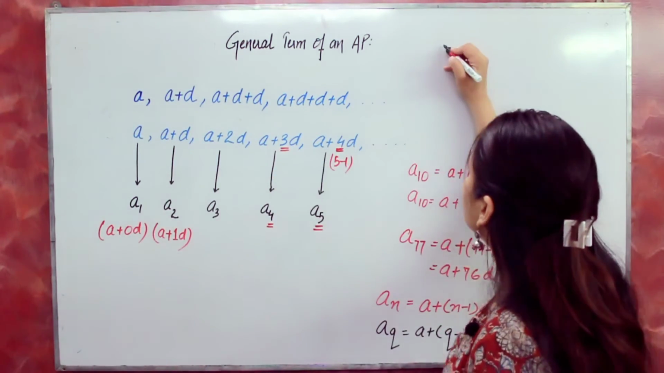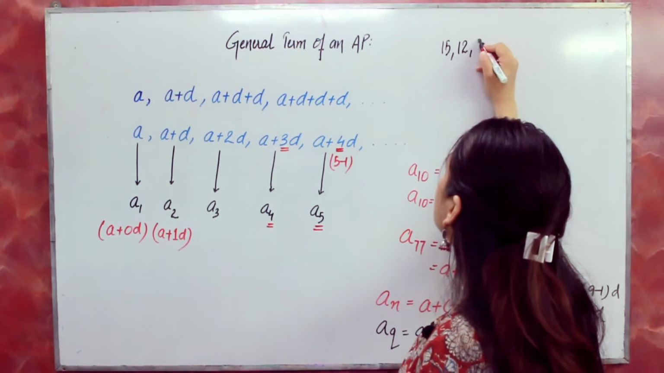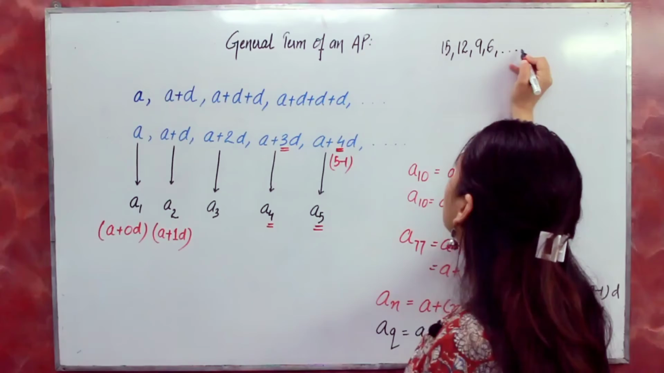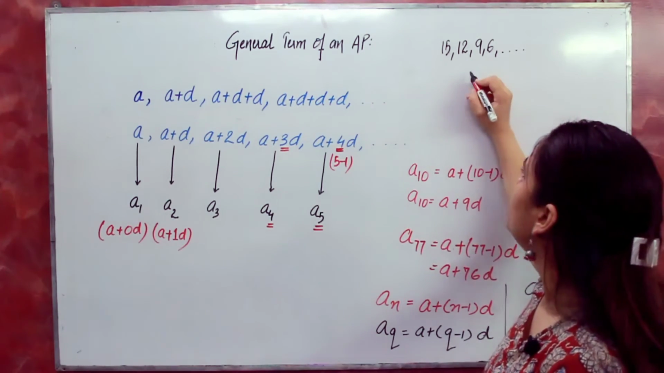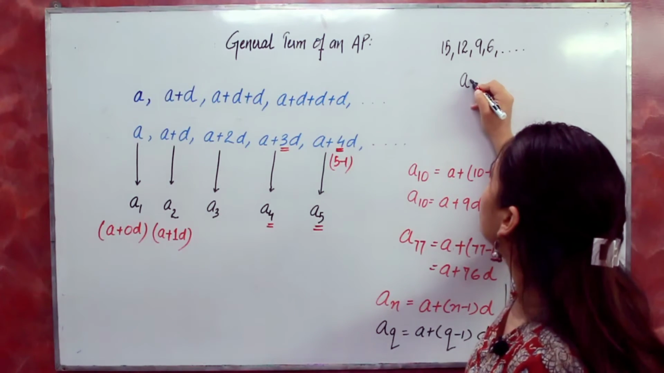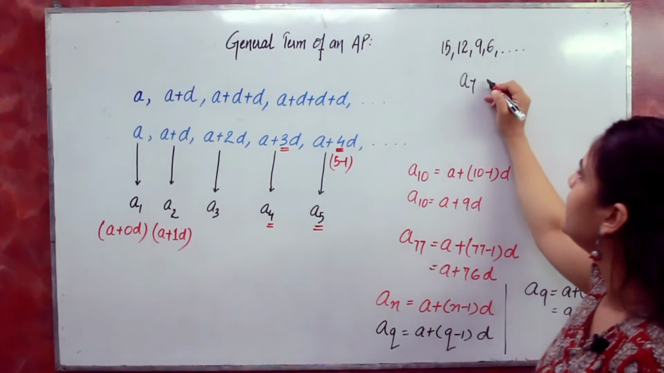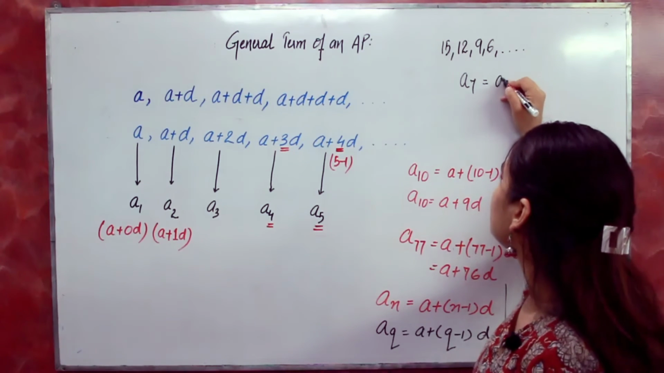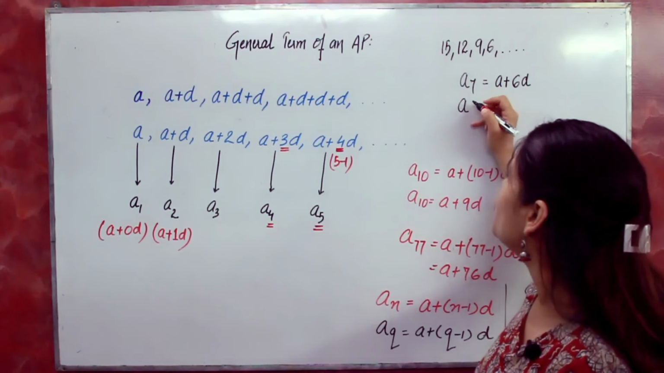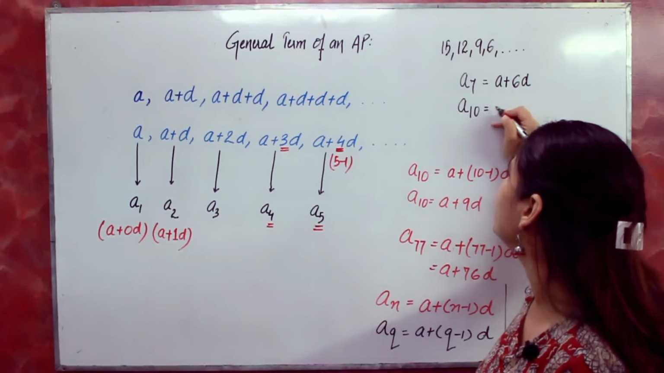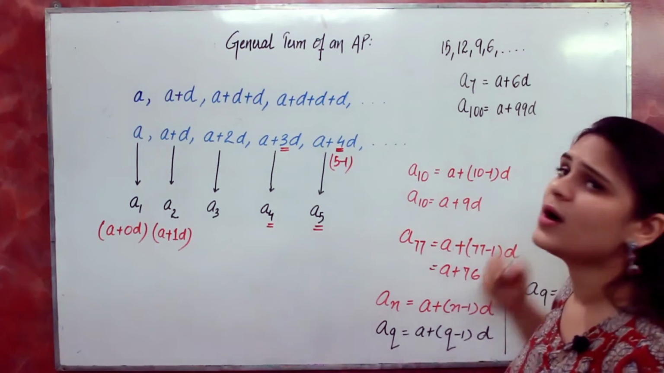For example, I have taken 15, 12, 9, 6. I have taken this example. If I ask you what will be the 7th term in this, you don't need to write each and every term. You can directly write A7 as A plus 6D. Or if I ask you what will be the 100th term, directly write A plus 99D. You will get your answer.